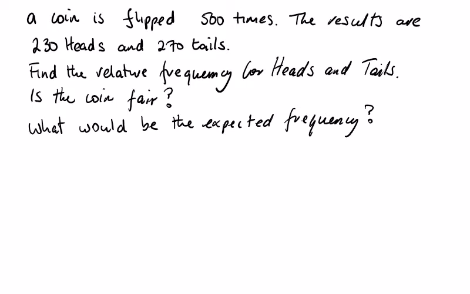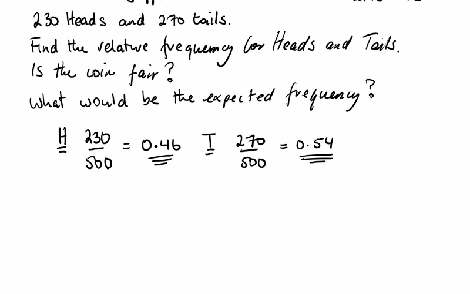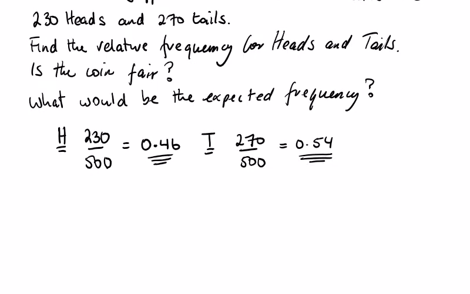Okay, so the relative frequency for heads is 230 over 500. We could write this as a decimal. It will be 460 out of 1,000, so this is going to be 0.46. For tails, 270 over 500, which is 0.54. What do these two numbers add up to? You can see they add up to 1. Is the coin fair? Well, in my opinion, this coin would be fair.